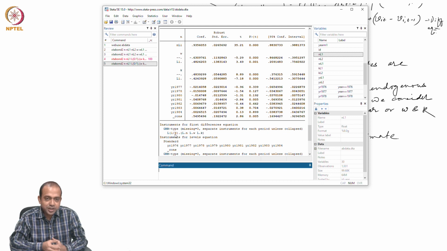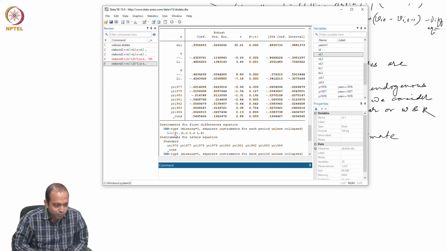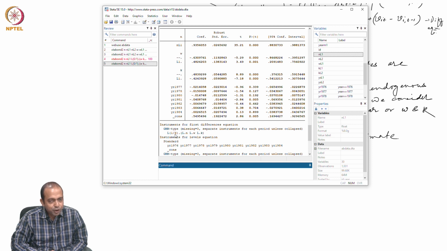So, now we will see whether the number of lags can also change your estimates or not. We will first estimate the model without any restriction on the number of lags, and the same model we will estimate by imposing a restriction on the number of lags to be used.